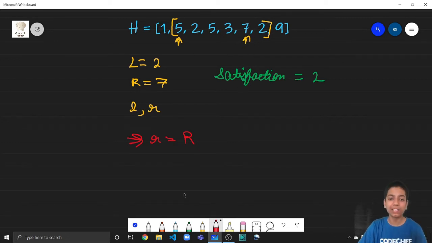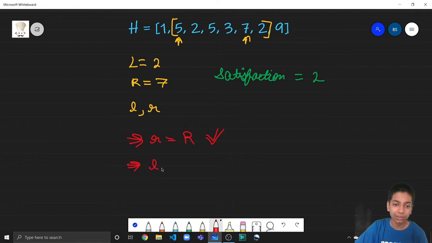Now there could be a case like here: if we visit 7, then he's not going to visit 2. So here instead of 2, we could also have taken 7. Both of them give the same satisfaction, right? But still, there's no loss in taking small r equal to capital R. Here, it could be something like 10. So if there was 10, we could have visited another mountain and his satisfaction would have become 3, right? So it is always beneficial to take small r equal to capital R.